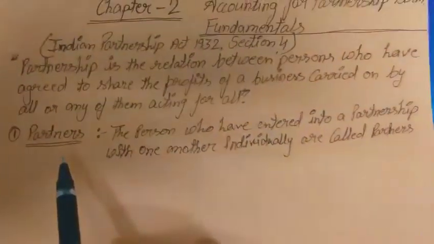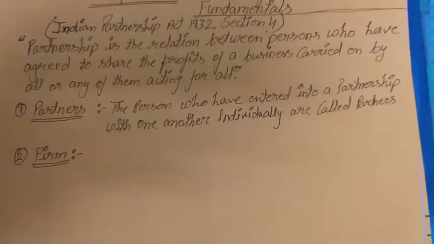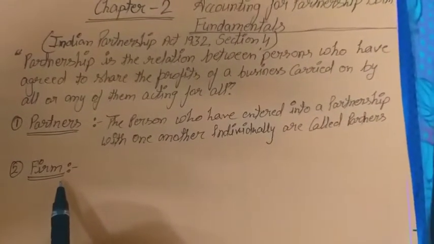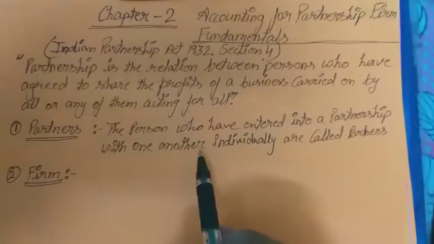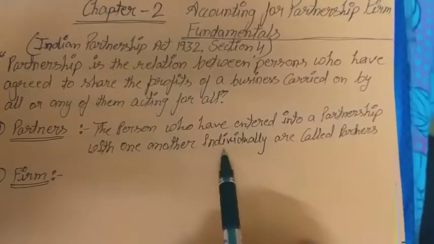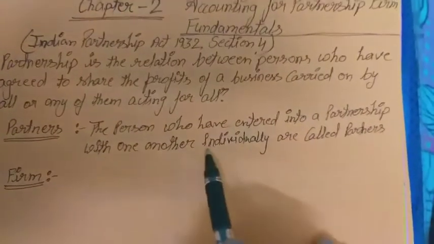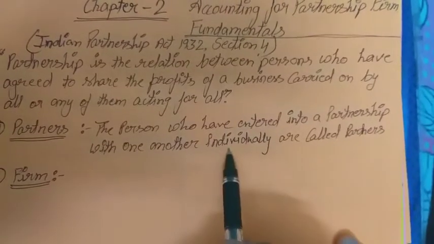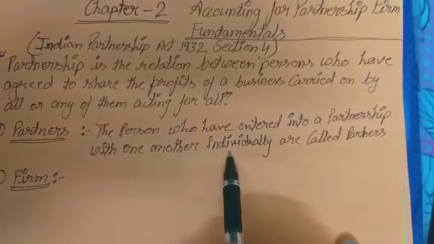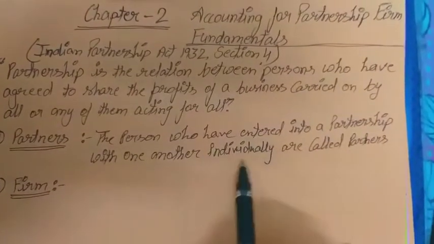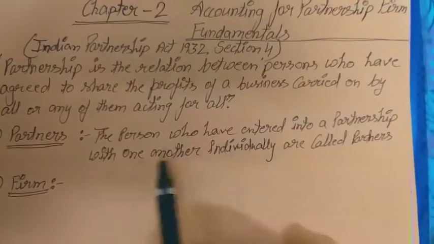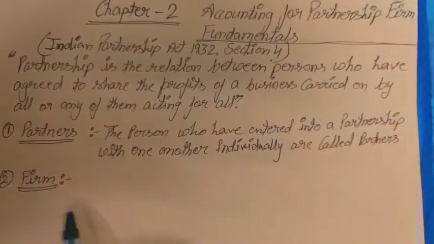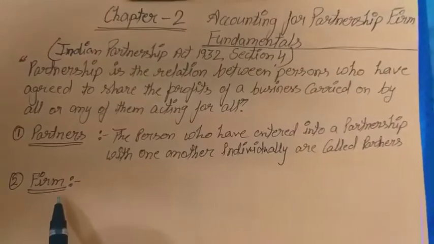So the next word is firm. What is firm? In the definition of partners we wrote the word individually. If we remove this word from here and write collectively instead of individually, then this particular definition is converted into the definition of the firm.